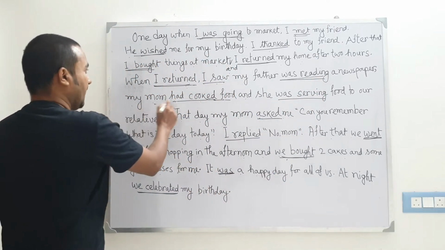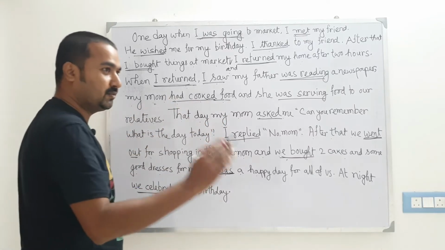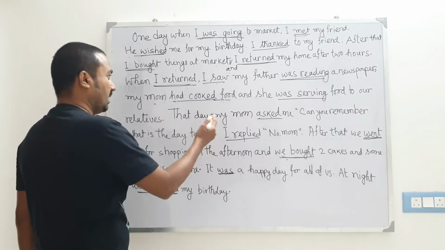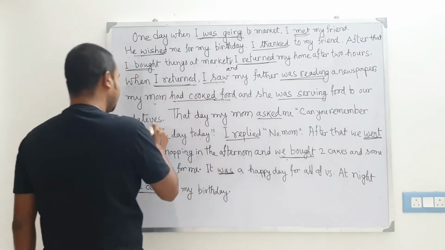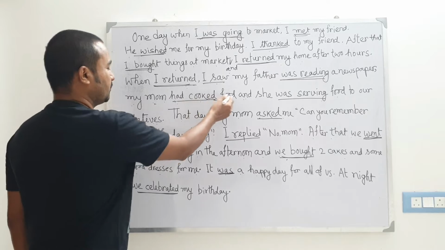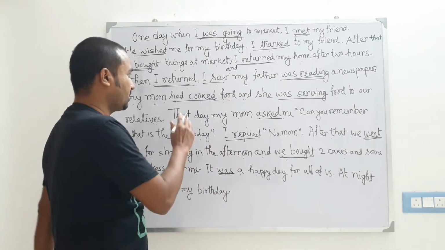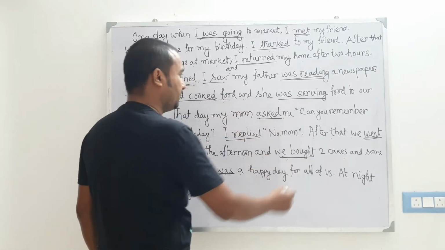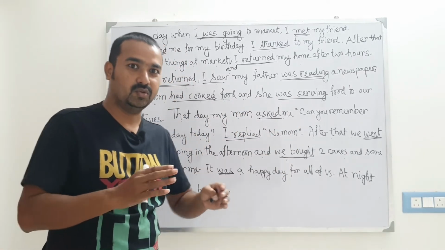My mom had cooked food. My mom had already made food, and she was serving food to our relatives. My mom had cooked food. She had cooked the food and after this she was serving the food to our relatives.